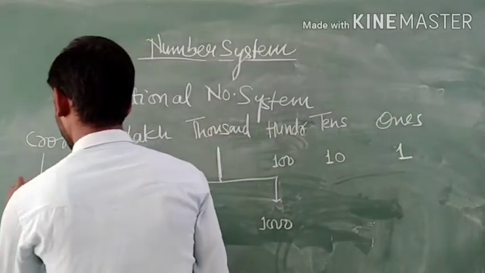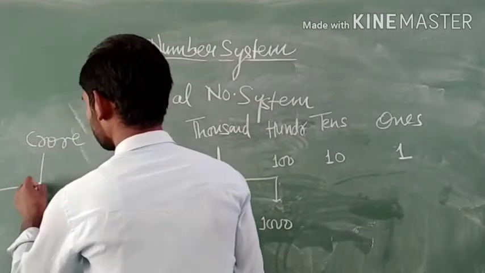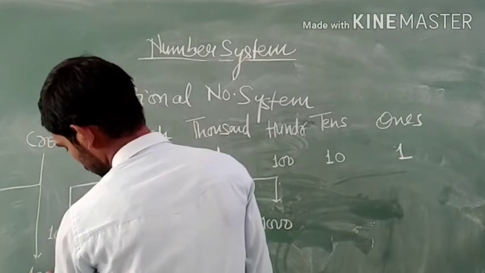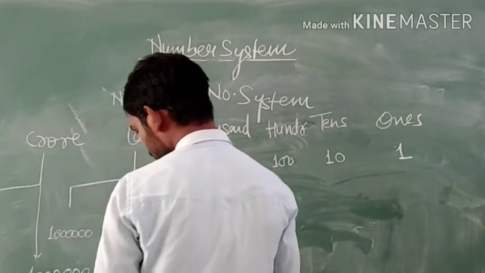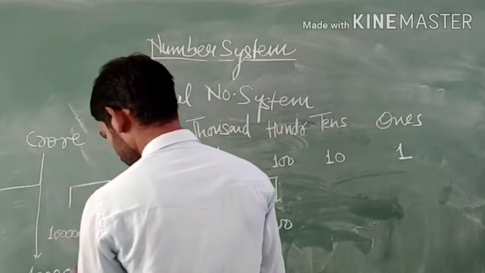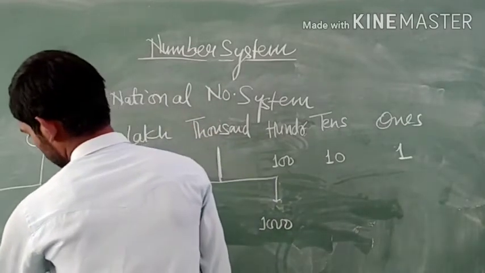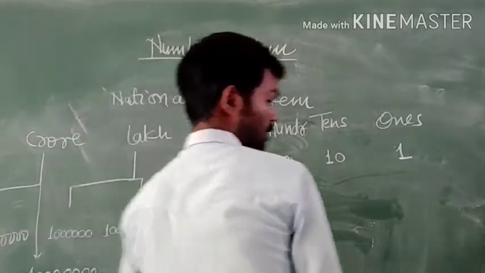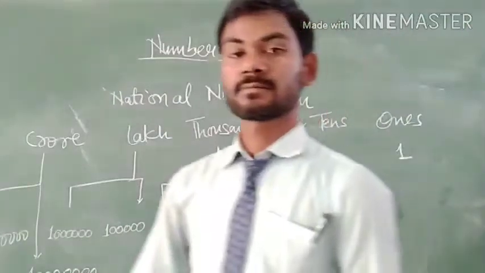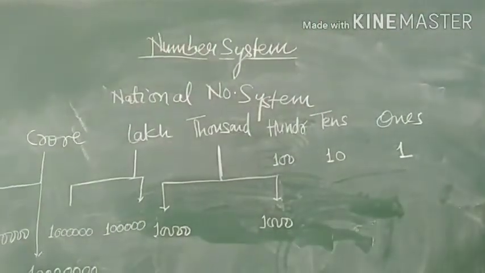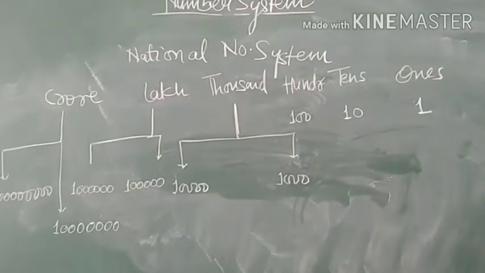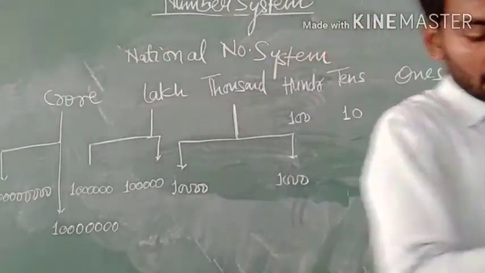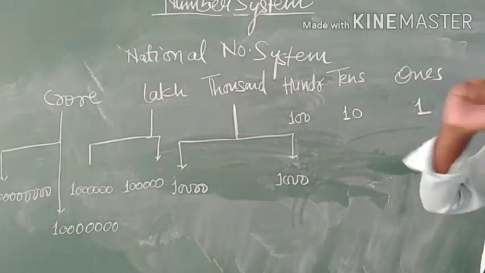Similarly, crore is again divided into 2, that is 1 crore and 10 crore. Okay, so these are the numbers in the Indian or national number system.